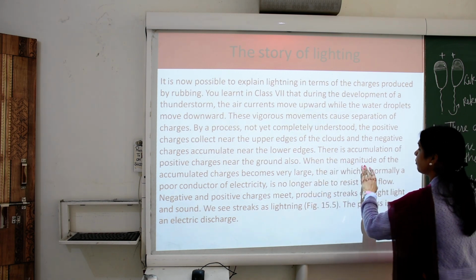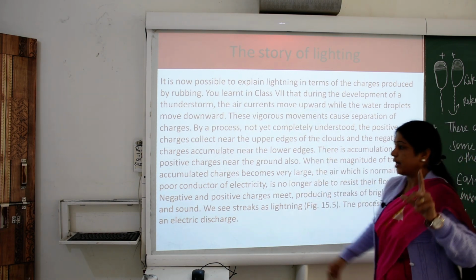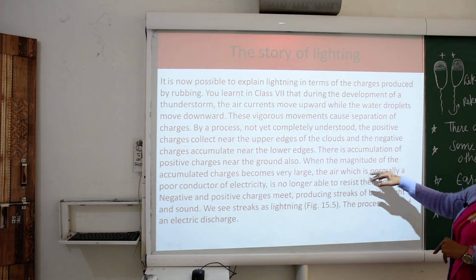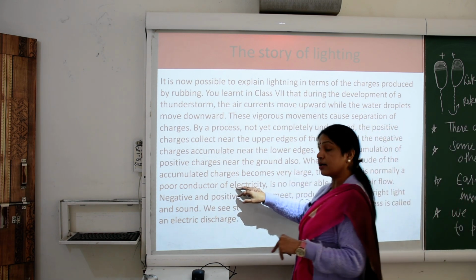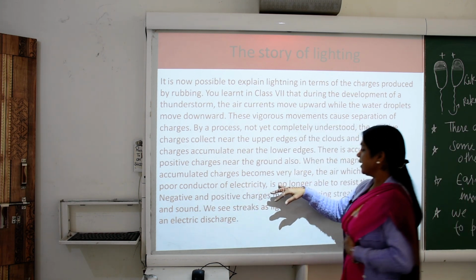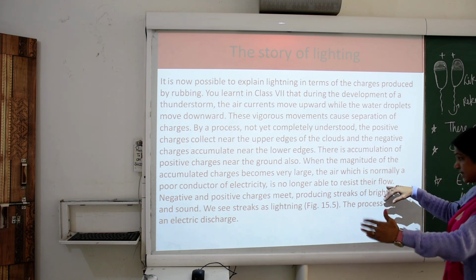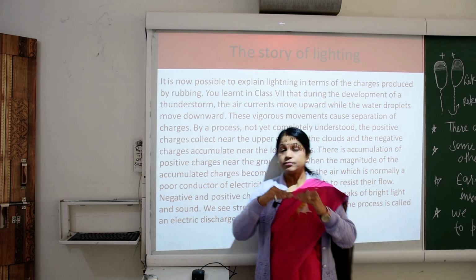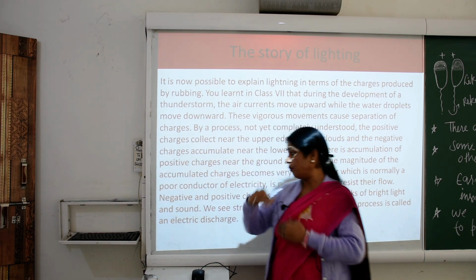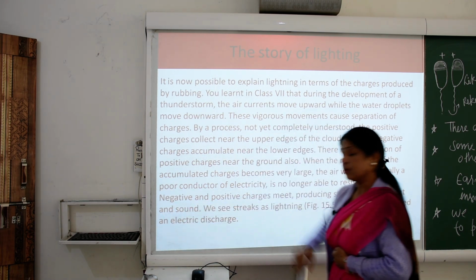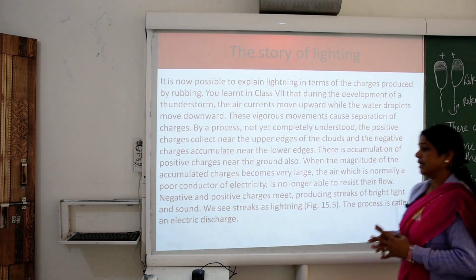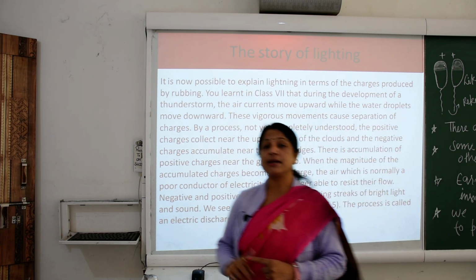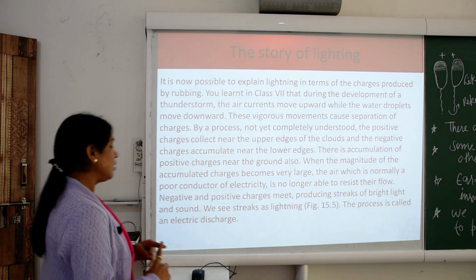When the magnitude of the accumulated charges becomes very large, the air, which is normally a poor conductor of electricity, is no longer able to resist their flow. It can't resist their flow. We see streaks as the lightning, and we hear sound also. The process is called an electric discharge during the lightning.